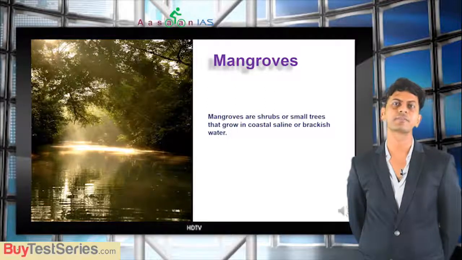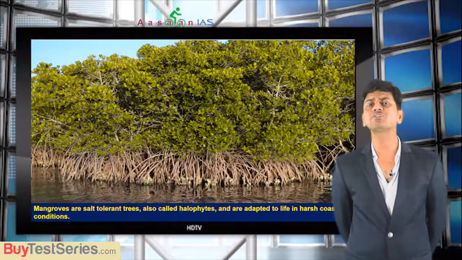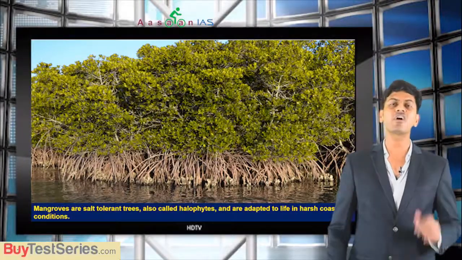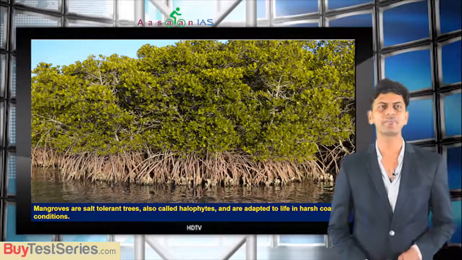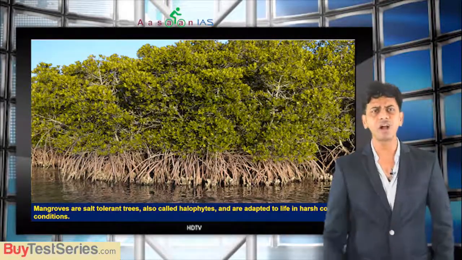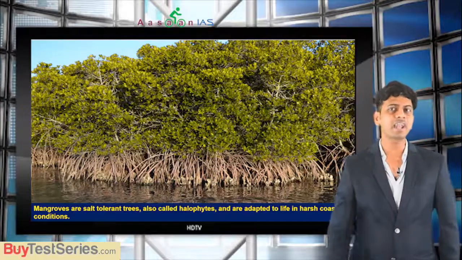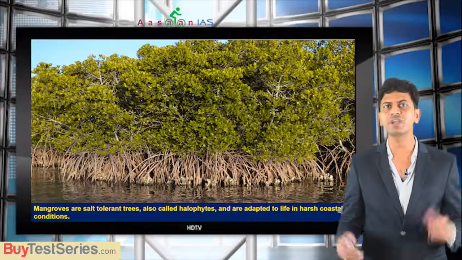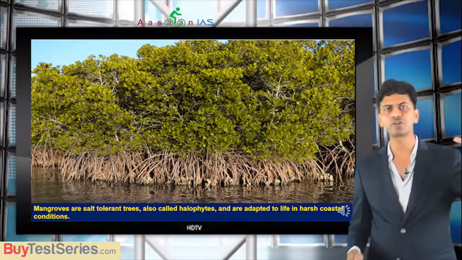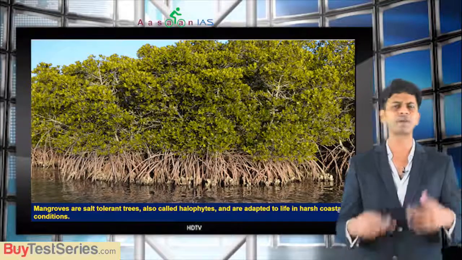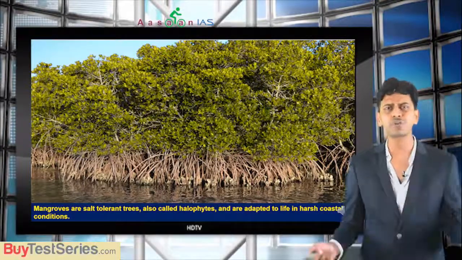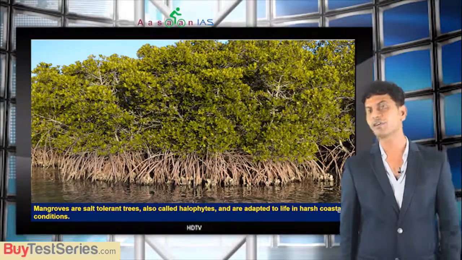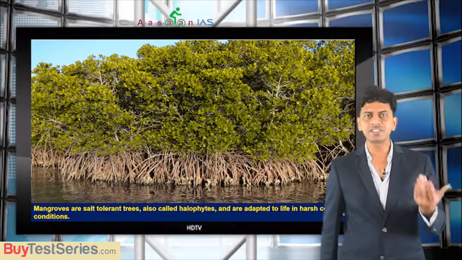Got it? If you see, they are salt tolerant. That's why they are surviving in that kind of harsh conditions. So that's why they are also called halophytes. Getting me? So mangroves are salt tolerant trees, also called halophytes, and are adapted to life in harsh coastal conditions. So they are adapted to such environment, like tidal force, salt in the water, sometimes low oxygen, multiple things, storms, still they can survive there. They are adapted to such situations. Got it? So this is the first concept.